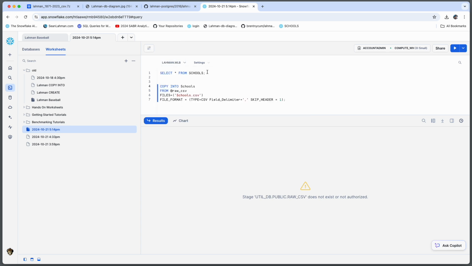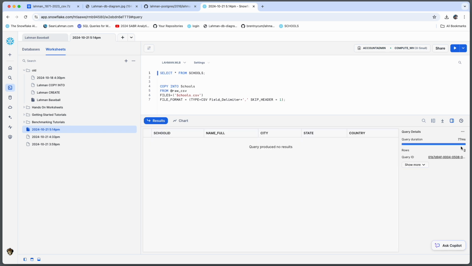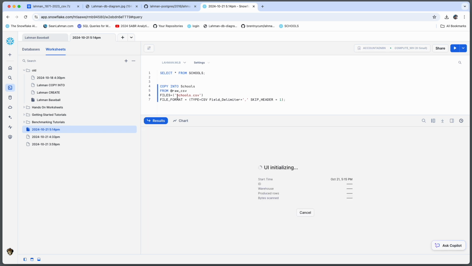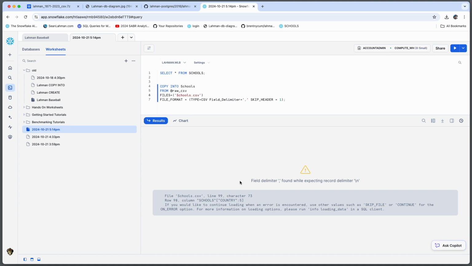And as we go, okay, so now we see we got an error, and it's telling us a little bit more detail about the line and whatnot. So now we could go investigate in the flat file itself.